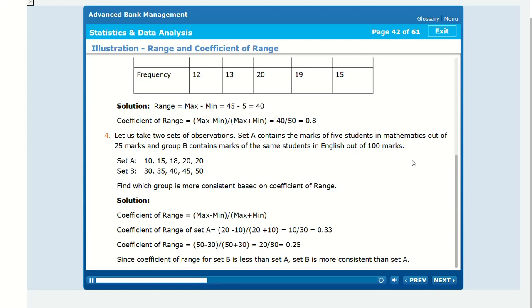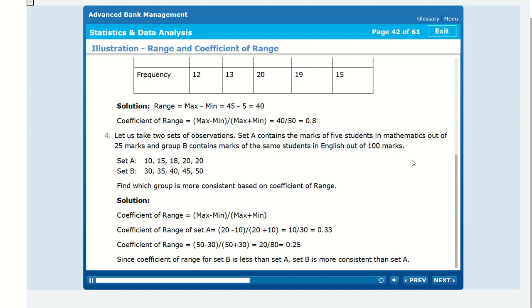3. Find the range and coefficient of range of the following data. Solution, range equal to max minus min equal to 45 minus 5 equal to 40. Coefficient of range equal to max minus min by max plus min equal to 40 by 50 equal to 0.8.